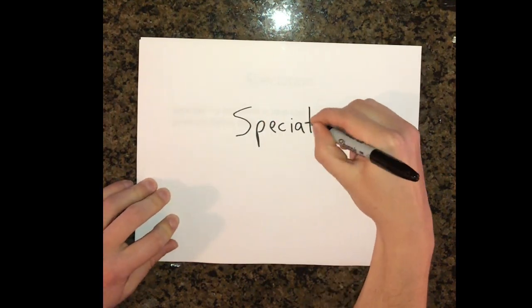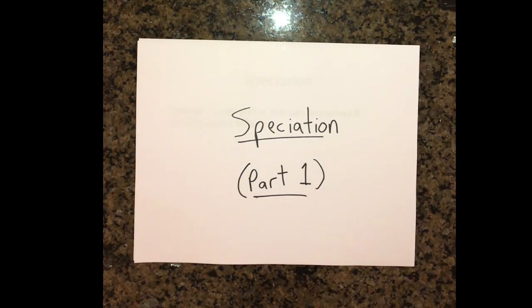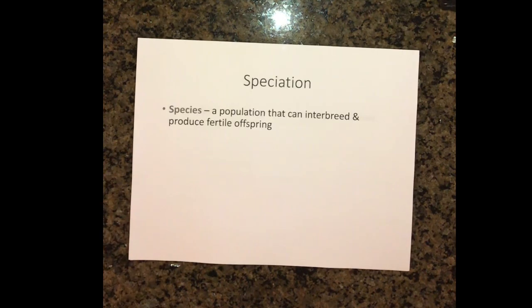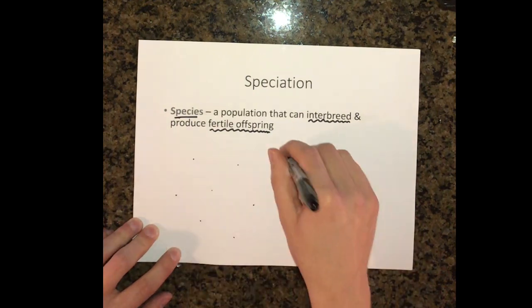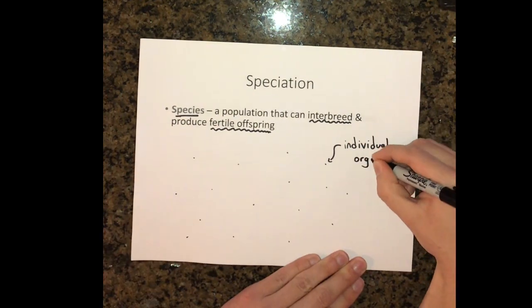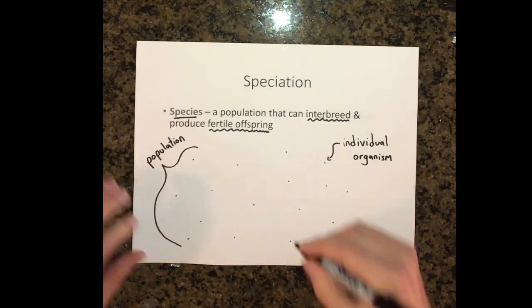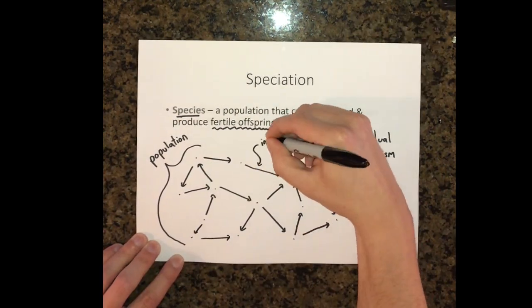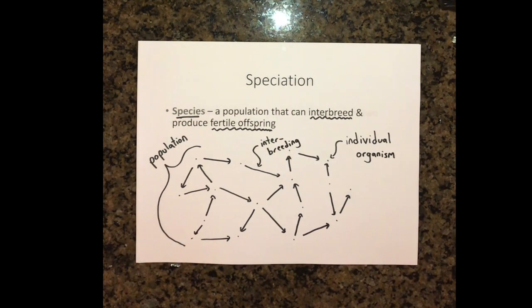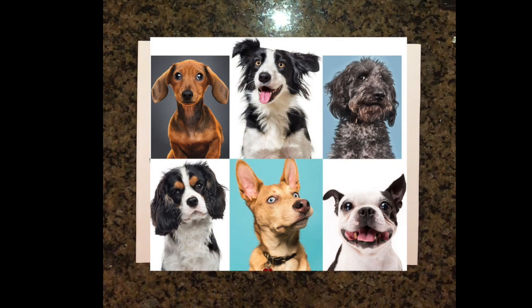Hello everyone. In this video I wanted to discuss the topic of speciation, but before I get into what speciation is and how it occurs, I first wanted to define the term species. A species can be defined as a group of organisms that can interbreed and produce fertile offspring. This is perhaps the best way to classify species since two groups of organisms could look very similar, such as the eastern meadowlark and western meadowlark, but be distinct species, while other groups of organisms could look very different, like various dog breeds, but be the same species.